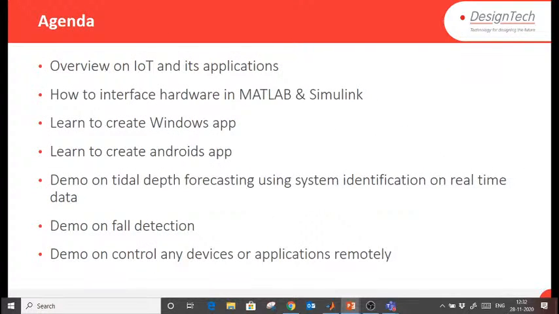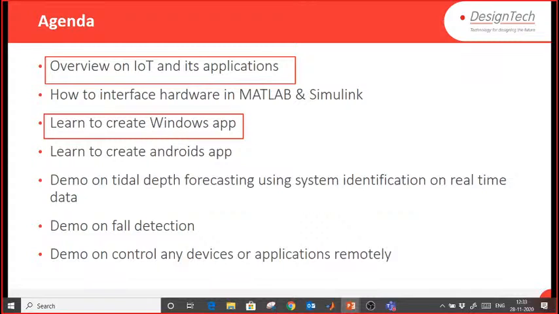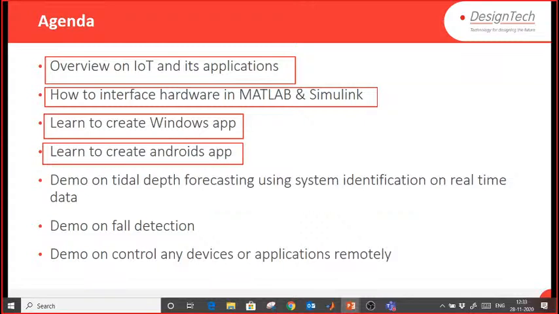So this is the agenda which we are going to see here. An overview on IoT applications, this we are going to see in this session. Let me show you what we are going to see first of all. We'll see an overview on IoT applications in electrical industries. Also, we already saw how to create a Windows app. We are going to see how to interface hardware with MATLAB and Simulink. Further we will see how to create Android apps using MATLAB and Simulink.